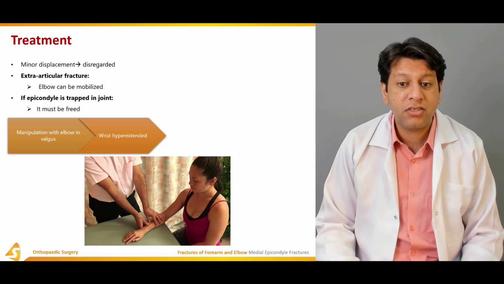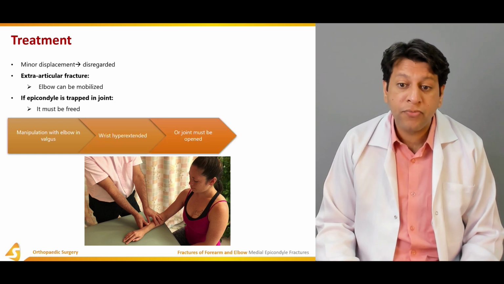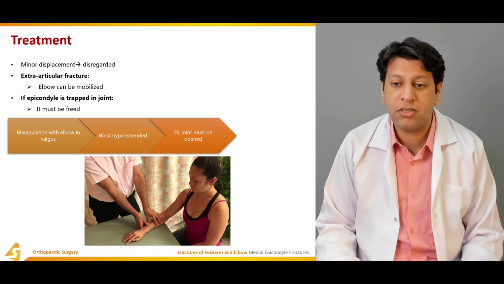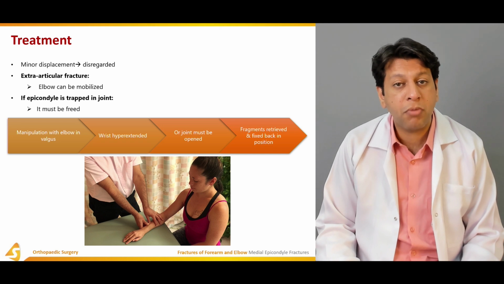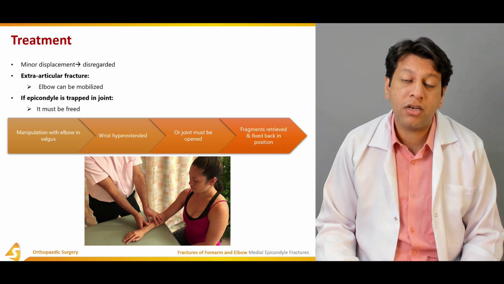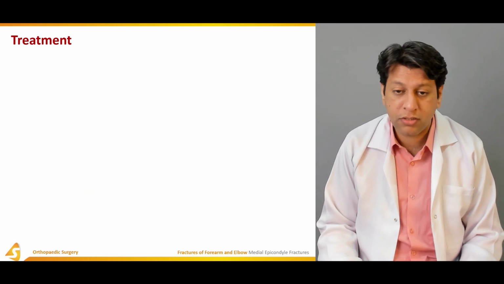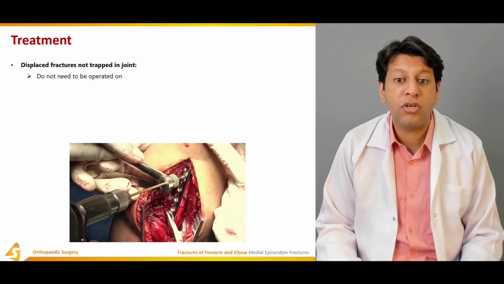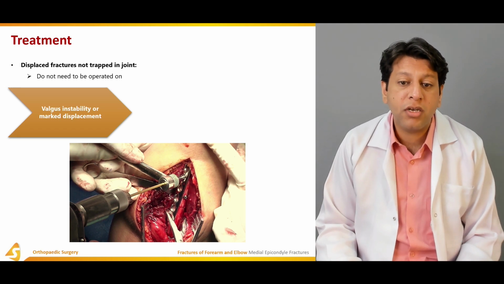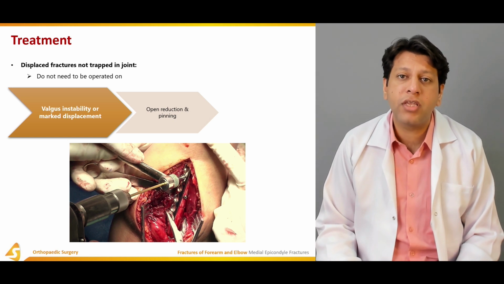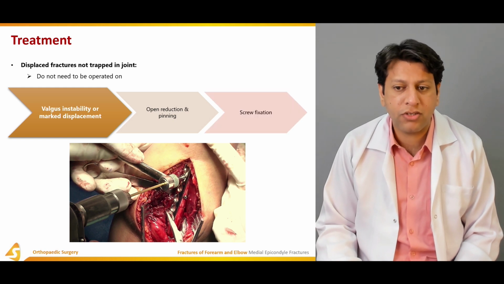Manipulation is done with the elbow in valgus and the wrist hyperextended. The joint must be opened if, even after manipulation, the fragment remains inside the joint. The fragment is retrieved and fixed back in position by open reduction tunnel fixation if it's intra-articular and still remains intra-articular despite manipulation. Displaced fractures, if they are not trapped in the joint, do not need to be operated on. Usually for valgus instability or marked displacement we need open reduction tunnel fixation. Otherwise we can go for closed reduction tunnel fixation of these minimally displaced fractures.